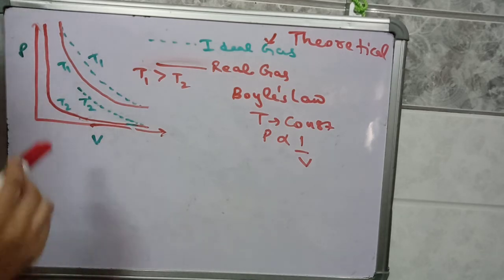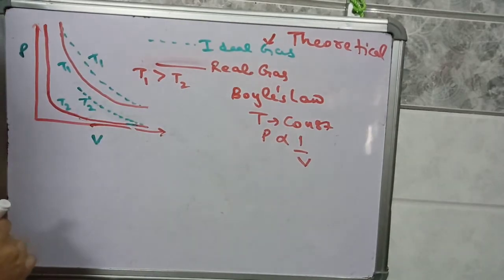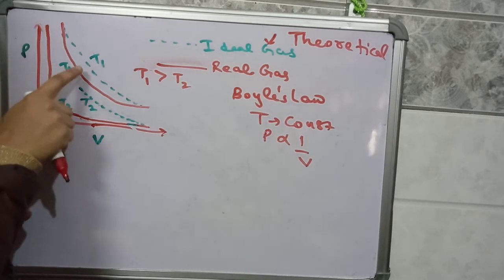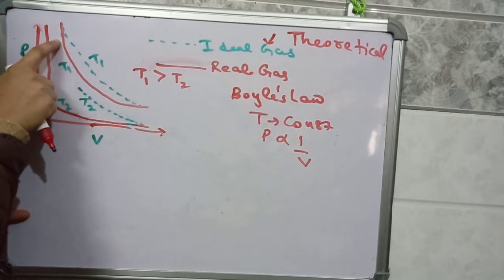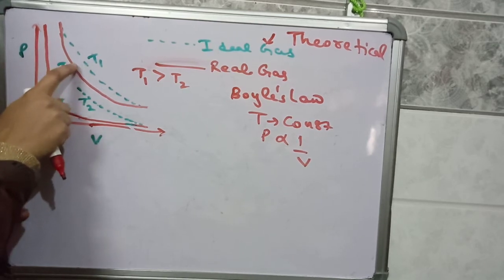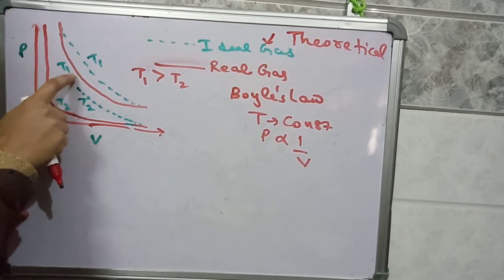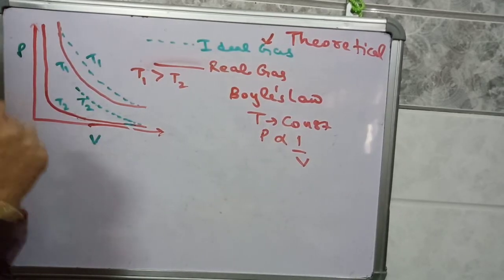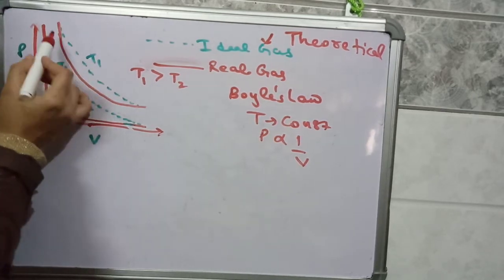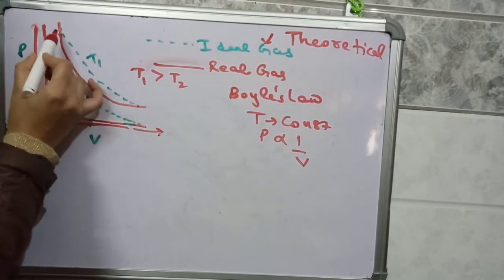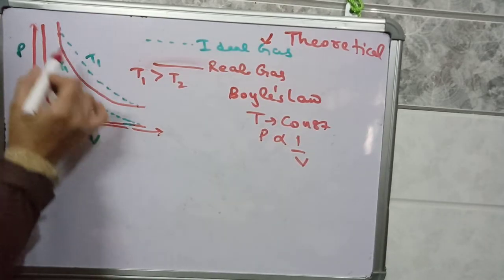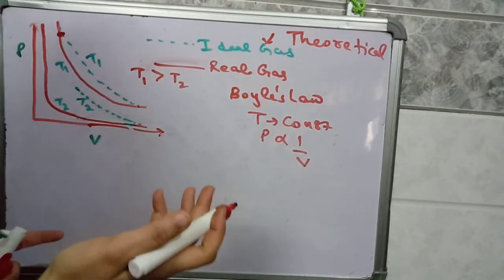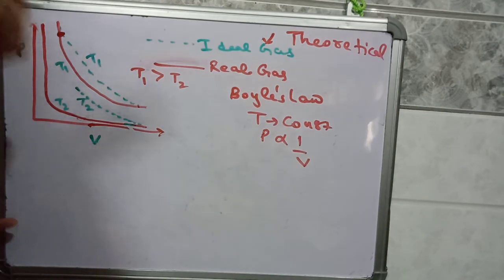So we have taken two temperatures T1 and T2, where T1 is greater than T2. Here just see that the dotted curve is intersecting with the red curve. Both these curves are taken at temperature T1. So they both are intersecting at this point, which means at this pressure, volume and temperature, the gas is behaving like an ideal gas. Other than that, it is behaving like a real gas.